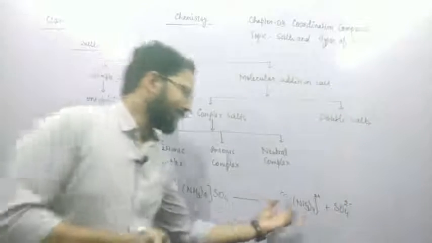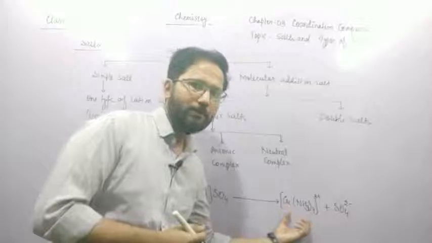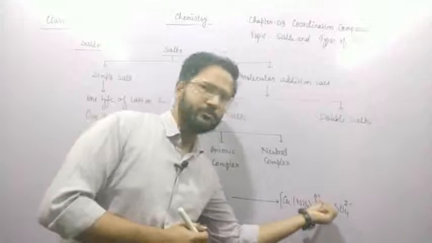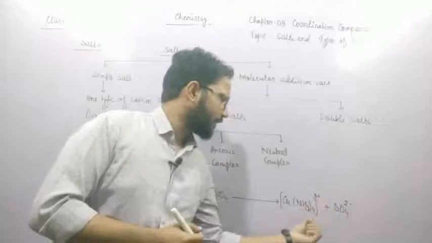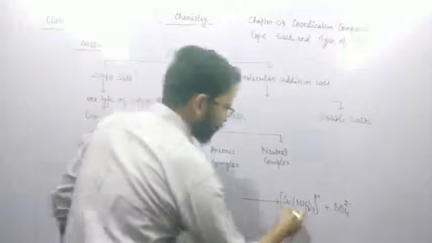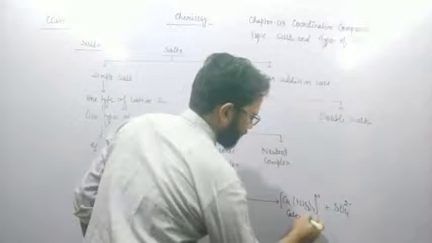So this is a complex part, and the complex part contains positive charge. So if any complex part contains positive charge, then it is called cationic complex.